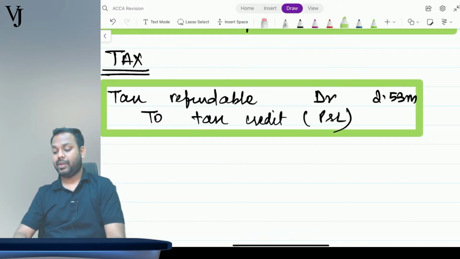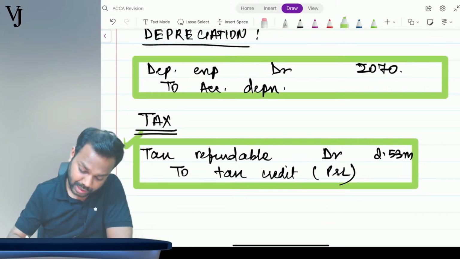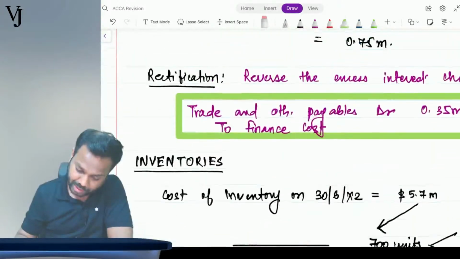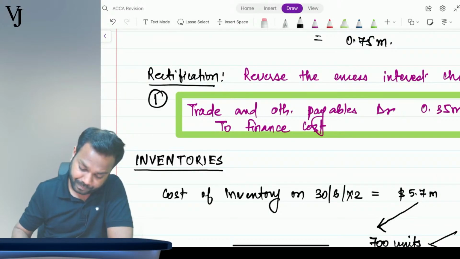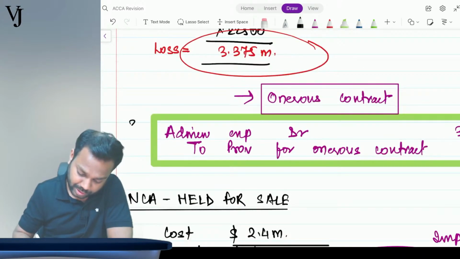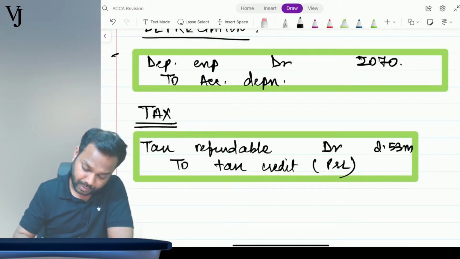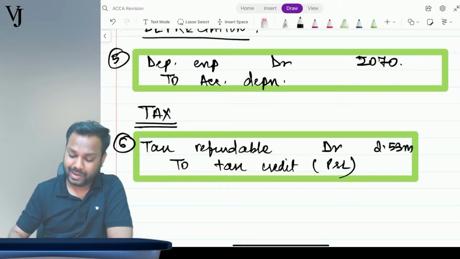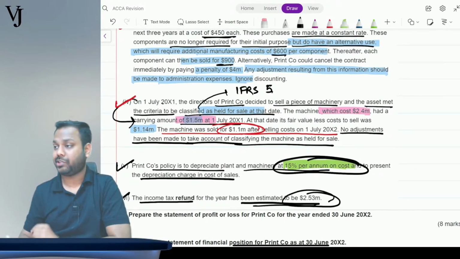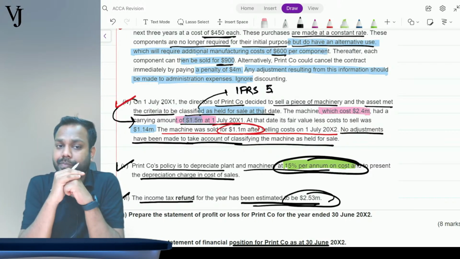Tell me guys, is it clear everyone? How many green boxes? One. Okay, now let me write that. How many green boxes? Okay, 1, 2, 3, 4, 5, 6. Basically, one for each adjustment, I believe, if I'm not wrong. There is one journal entry for each. Is that clear, everyone?